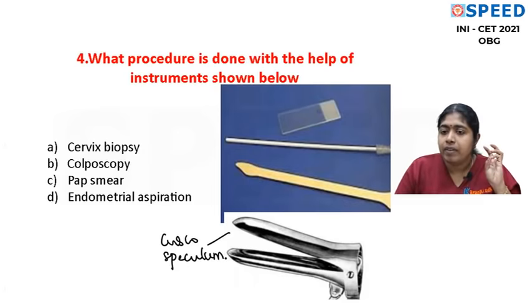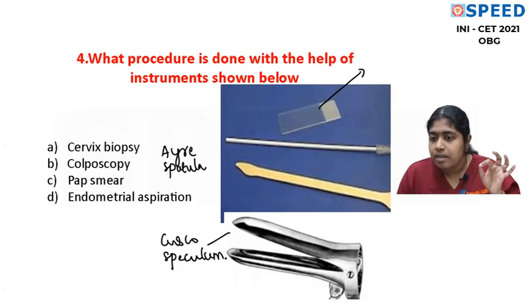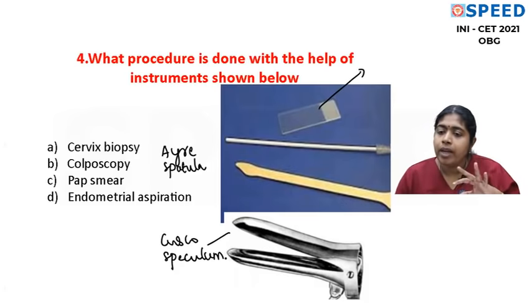Okay. Now we do have a glass slide. Okay. And this is the Ayre spatula. This spatula is the Ayre spatula. And please look at the Ayre spatula carefully. It's a very small wooden stick. And when you carefully look at the Ayre spatula, in both the ends, you see one end here is elongated. And here see how it is designed. And why the 2 ends are different like this, you must know. That is because we are going to use this to take a Pap smear from the cervix.